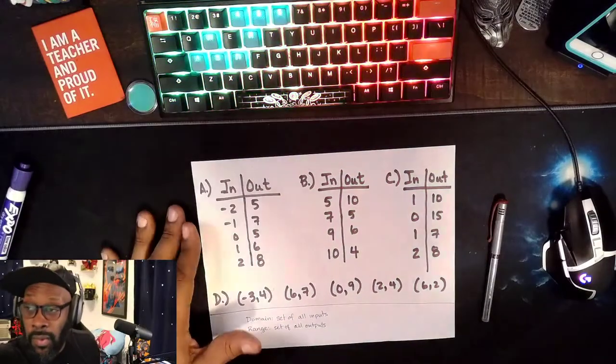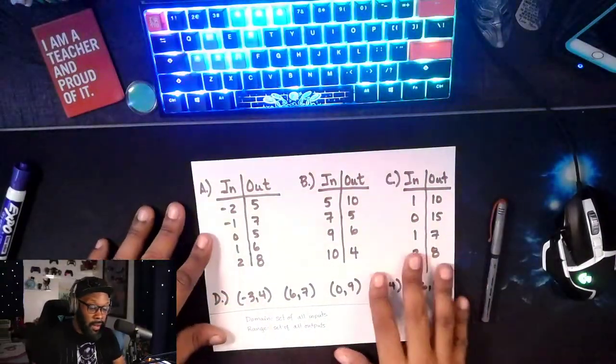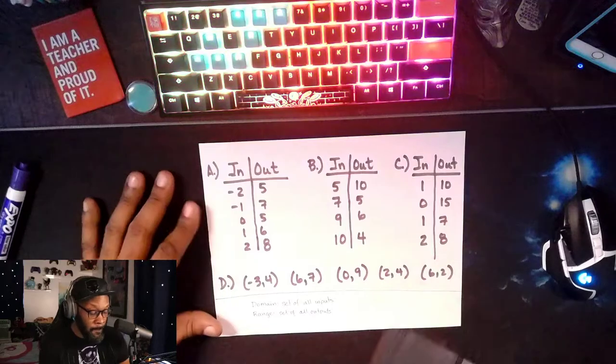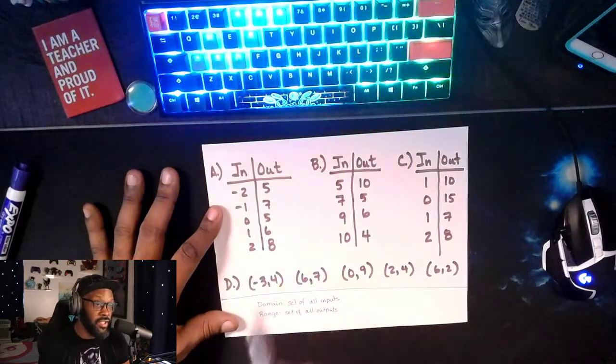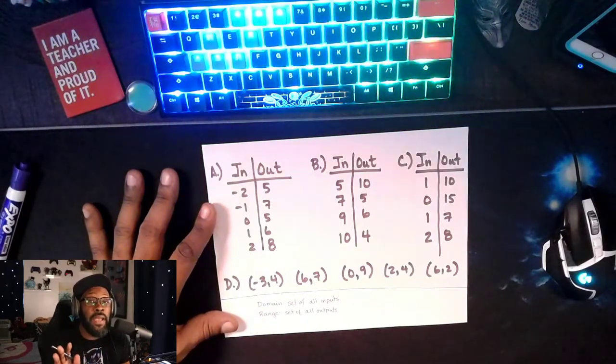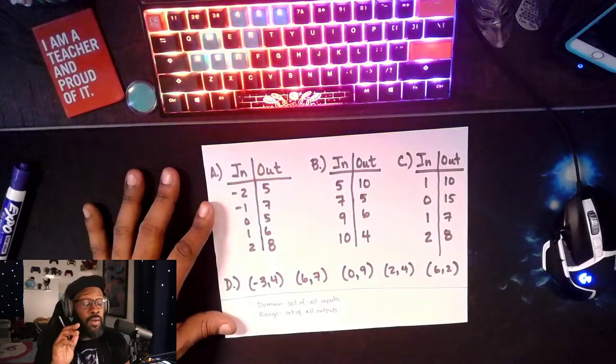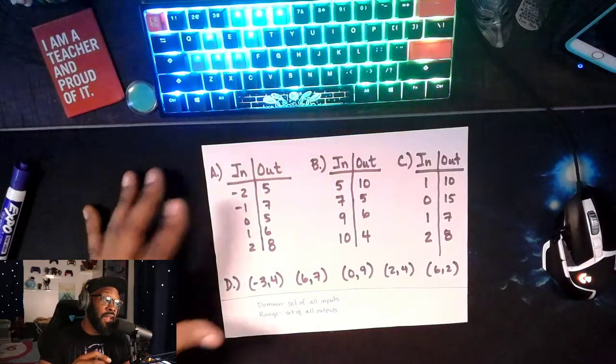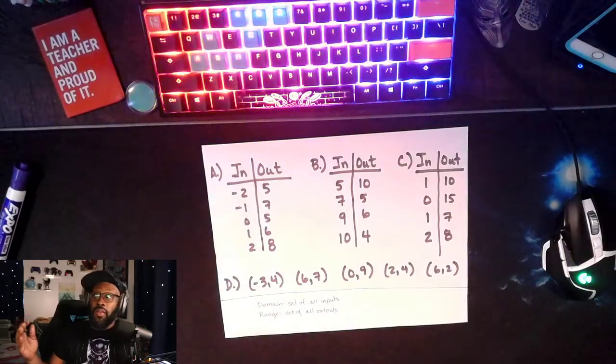So this idea of inputs and outputs: a relation is a set of inputs and outputs, but not all relations are a function. Let's go through a couple of exercises to remind ourselves what we're talking about in terms of functionality. Functions: for every input, there should be an output. For every input, there should be a unique output. It's not a function if the input has more than one output.